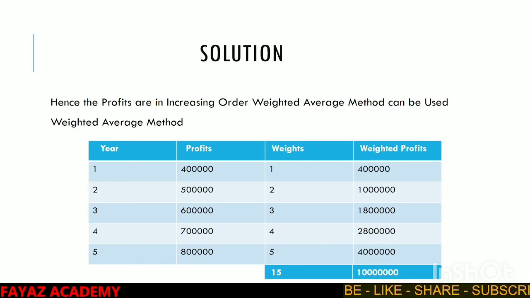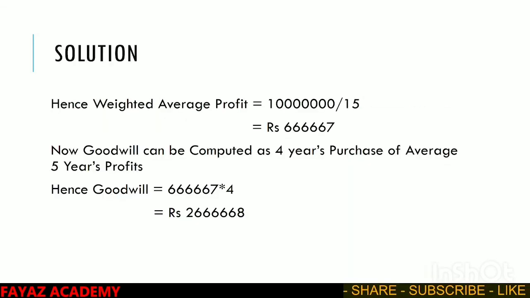Total of weights we arrive at 15. Total of weighted profits we arrive at 1 crore. So weighted average profit: 1 crore divided by 15, which gives us 6,66,667. So goodwill can be computed as 4 years purchase of average 5 years profits. In the question, it is given 4 years purchase of average 5 years profits. Weighted average we already arrived at 6,66,667 into 4. Hence the value of goodwill is 26,66,668. This is the value of goodwill under weighted average method.